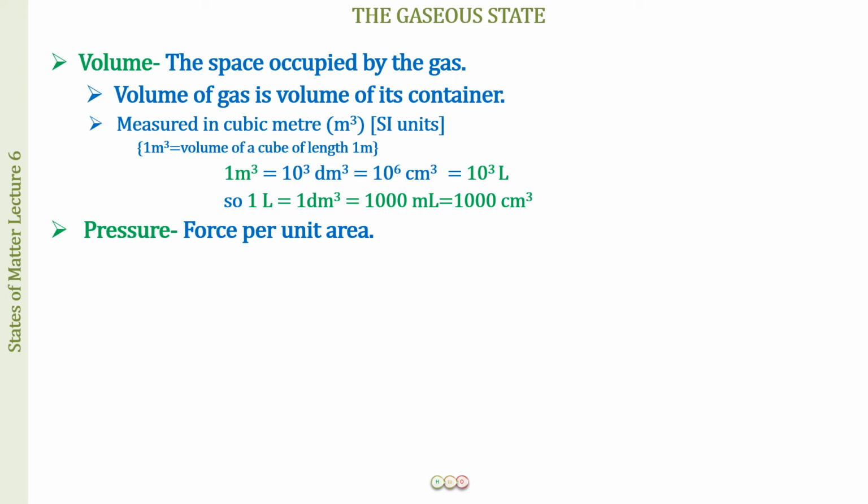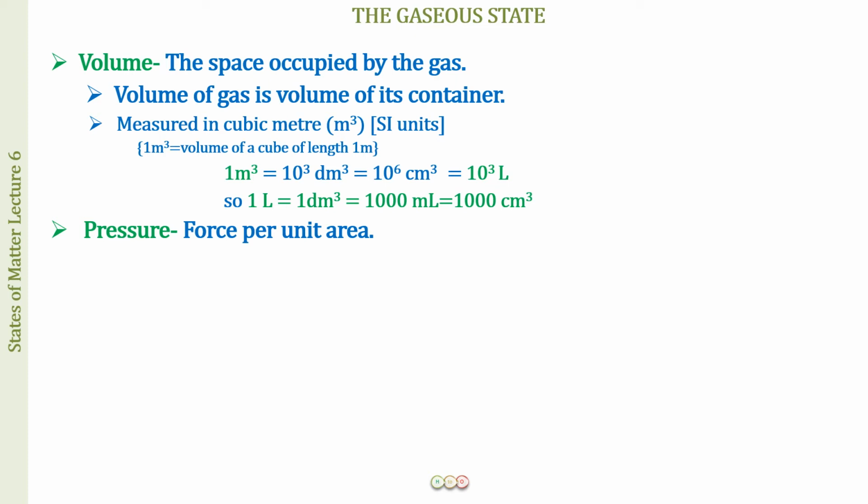So if the gas molecules have high kinetic energy, they are moving at a great speed. When they are moving with this great speed, they are going to collide with the walls of the container in which they are kept. When they collide, they are going to bang onto the wall of the container with some force.